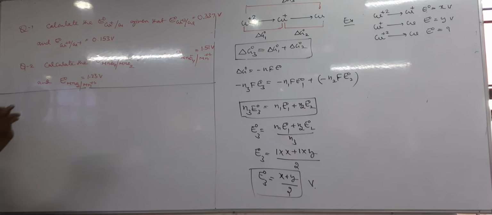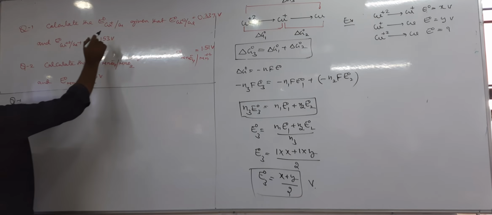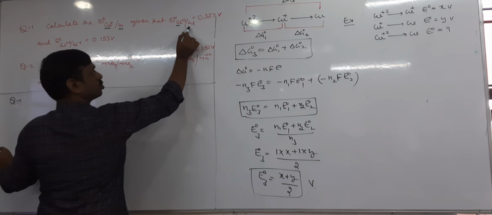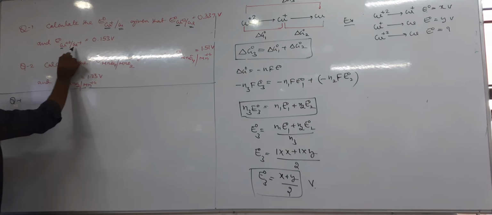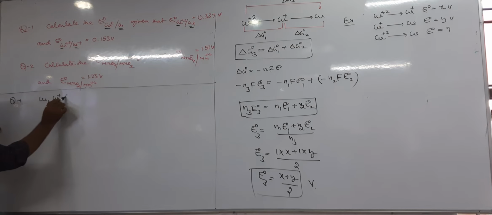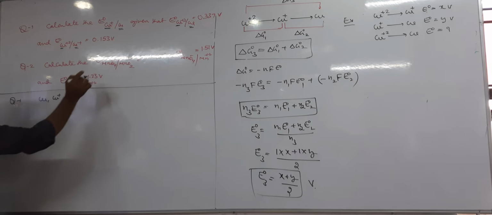Okay, see here. For the first question, listen here: if this kind of question is given, first of all identify what the different species are. It is Cu plus 1 to Cu, Cu plus 2 to Cu and Cu plus 2 to Cu plus 1. So Cu is there, Cu plus 1 is there, Cu plus 2 is there, and any other?